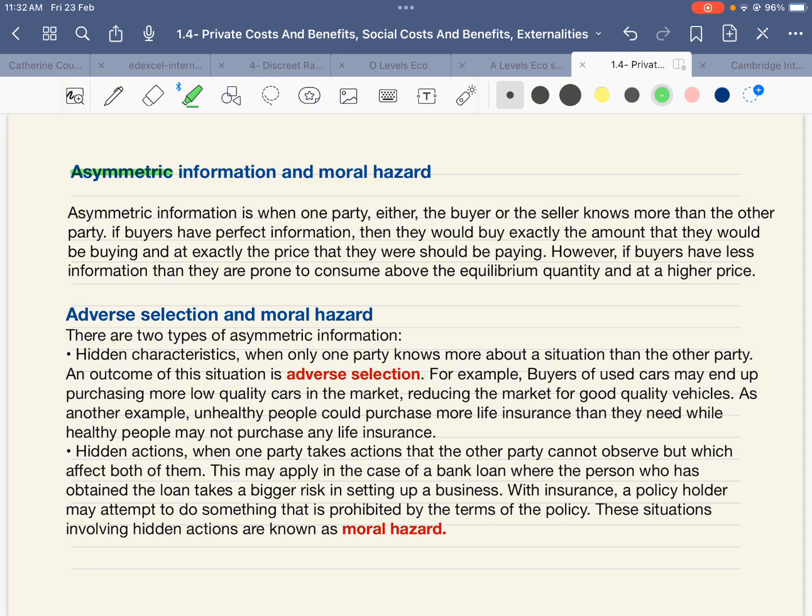Moral hazard may happen when one party takes actions that the other party cannot observe but which affect both of them. This applies in cases of loans where one person takes a higher risk to establish their business for which they take a loan. Also, it can happen with insurance when one party takes actions prohibited by the policy.